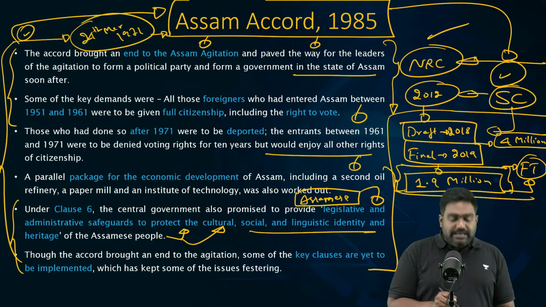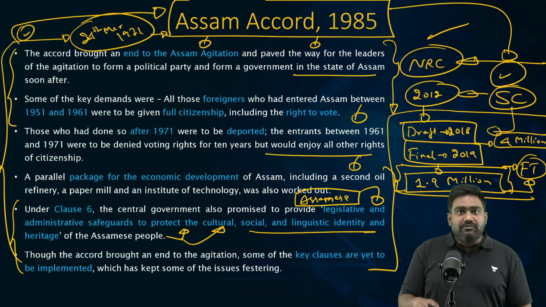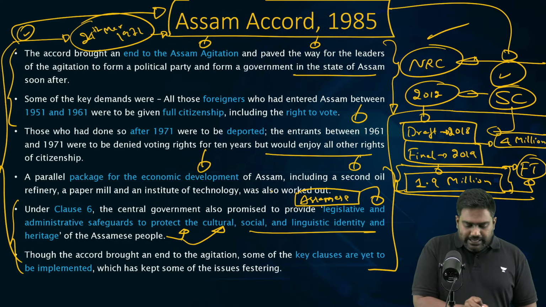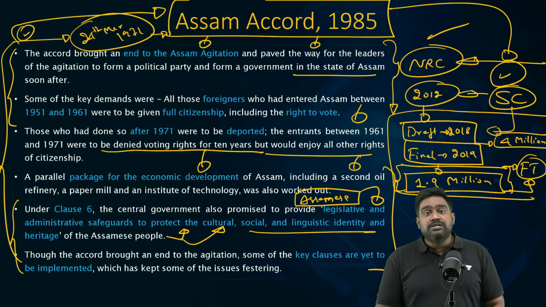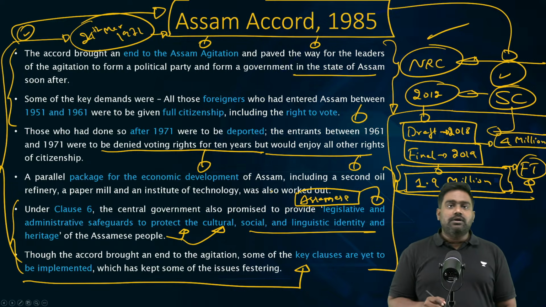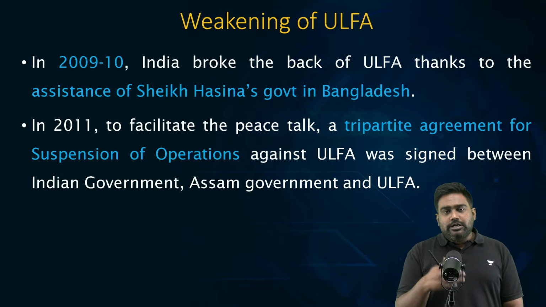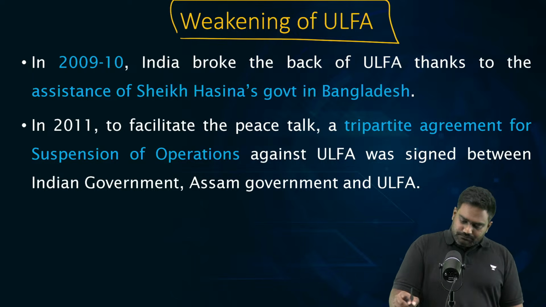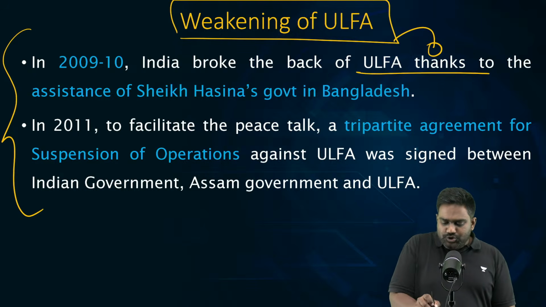This has been recently implemented. Based on the recommendations of a committee, some of these rights and privileges have been accorded to the Assamese with increased reservation and quotas and privileges in government programs and welfare schemes with regard to education, welfare, jobs, etc. But the issue remains persistent on the ground. The fear of the outsiders, the fear of the illegal migrants, the possible return of insurgency remains still very active on the ground. But ULFA has seen a slow decline and death. Over the years, India has managed to crush ULFA,